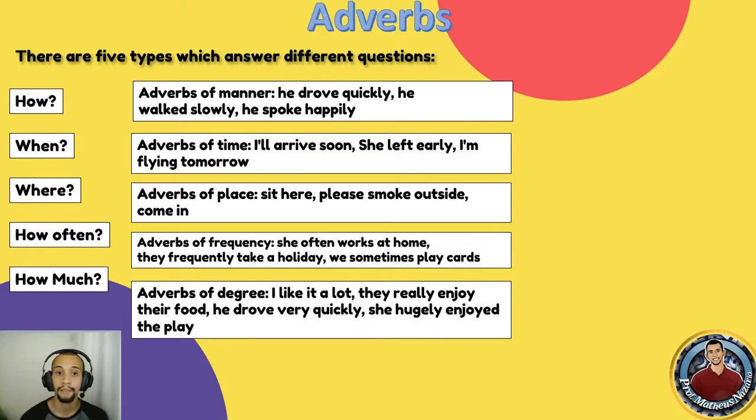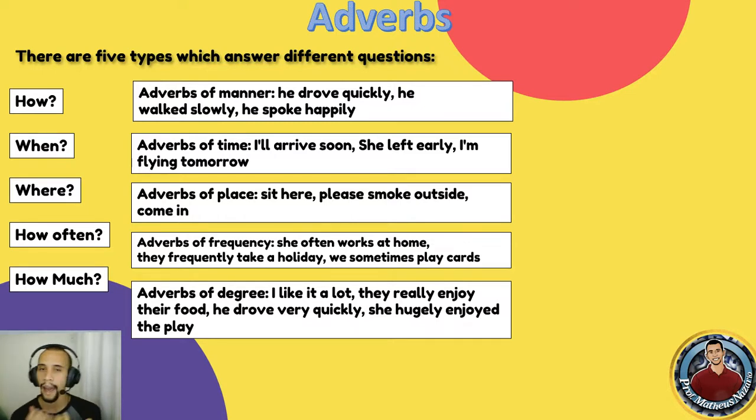For how often, we have adverbs of frequency. So if I say she often works at home, I'm giving the feature of how often she does it. Okay. They frequently take a holiday. So in this case, frequently says the frequency with which they go on holiday. Okay. And as for the question how much, we have adverbs of degree. So I can say I like it a lot. So I'm saying the degree to which I like something. Or they really enjoy their food. So really is emphasizing how they enjoy their food.